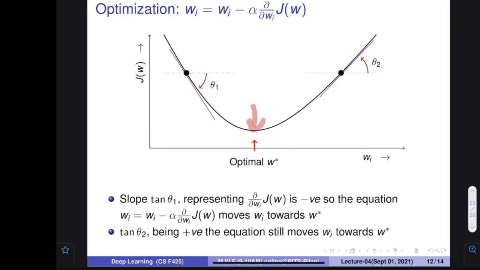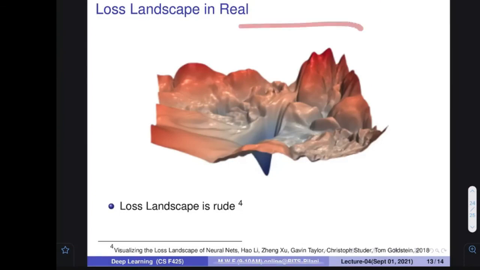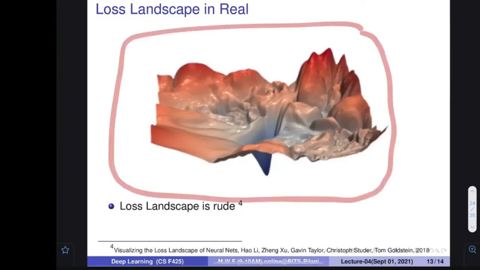This is very interesting: if you know that you are at this particular place, you can reach here. If you are here, you can reach this particular place. However, the loss landscape, meaning the function that we build, especially for neural network based systems, is not that smooth. The loss landscape looks like this. In a recent paper, Visualizing the Loss Landscape of Neural Networks, you can go and see they have plotted the loss landscape like this.